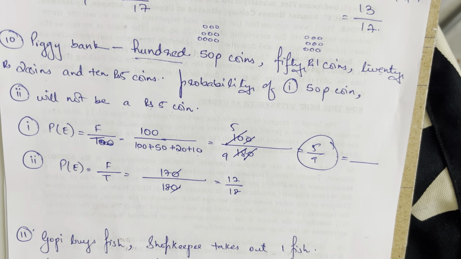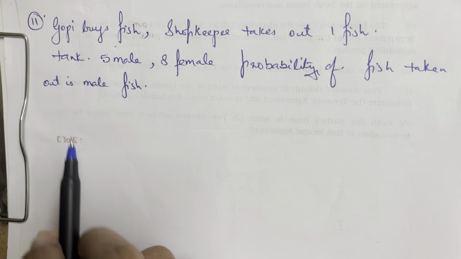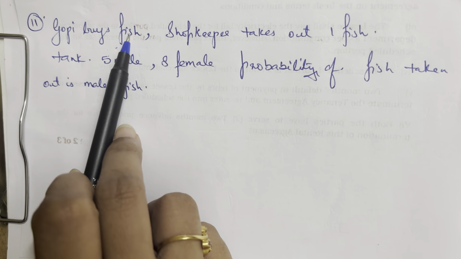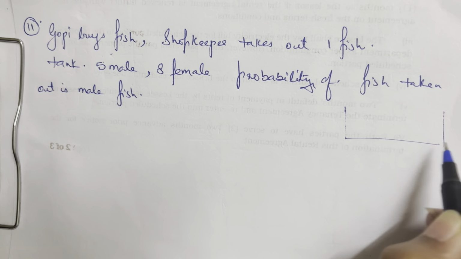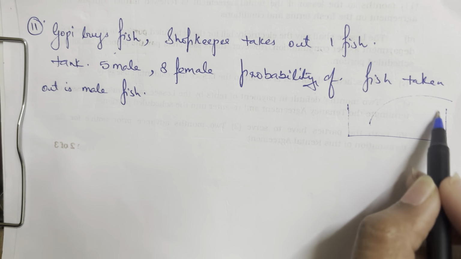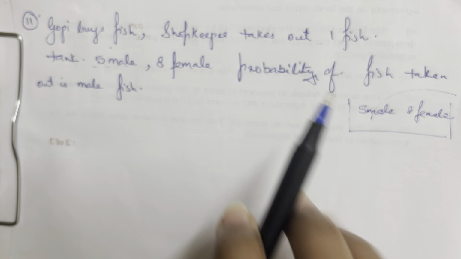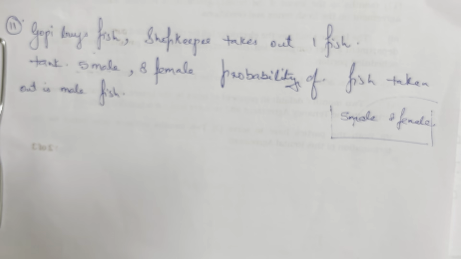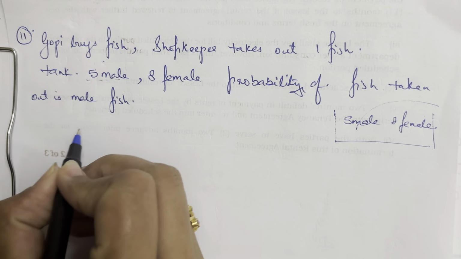Okay, now going ahead with the next question, it says that Gopi buys fish. She goes to a shop to buy the fishes. So there's a shopkeeper. From the fish tank, the shopkeeper is taking out one fish, and in the tank there are 5 male fishes, and there are 8 female fishes in here. So what's given over here is the probability of the fish taken out is a male fish. The shopkeeper picks out one and puts it in the bag to sell it to Gopi. So what is the probability of the event over here?